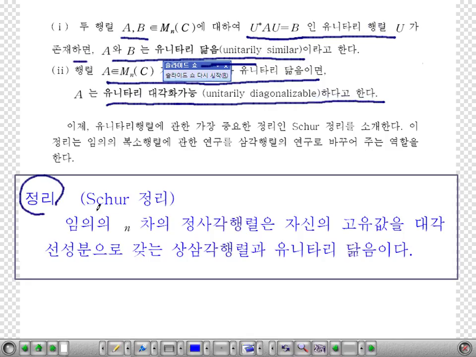The most important theorem on this is Schur's lemma, or Schur's theorem.